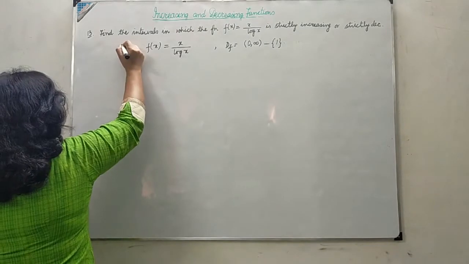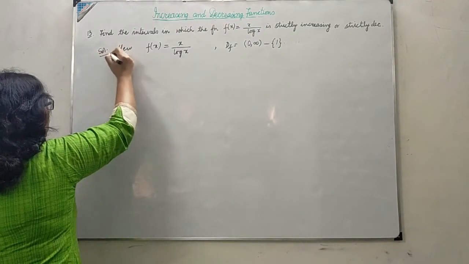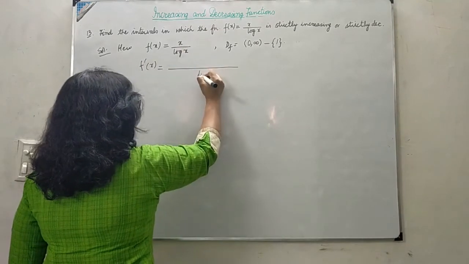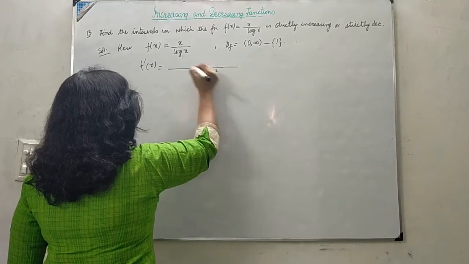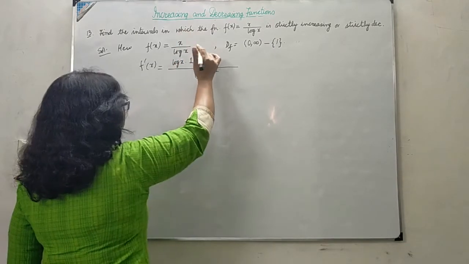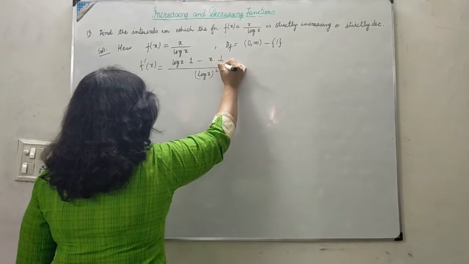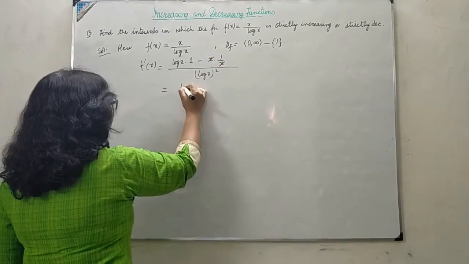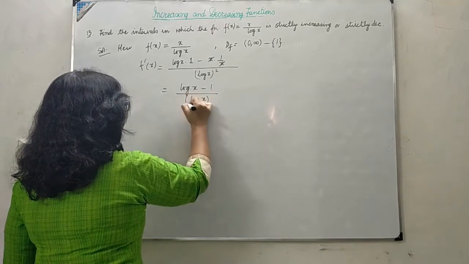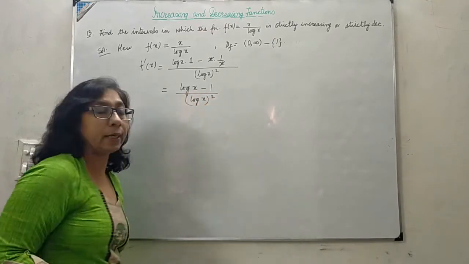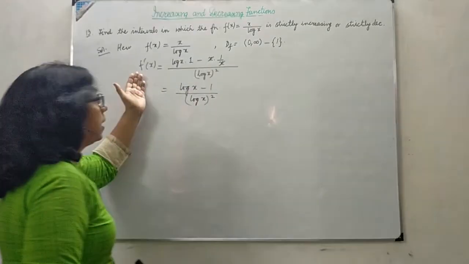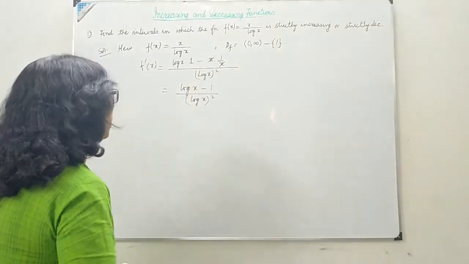Now f dash x, by quotient rule, is log x whole square into log x into 1, derivative of x, minus x into 1 by x. This cancelled out. We are left with log x minus 1 upon log x whole square. So this is a positive quantity. Again the function is strictly increasing or decreasing according as the sign of f dash x is positive or negative.